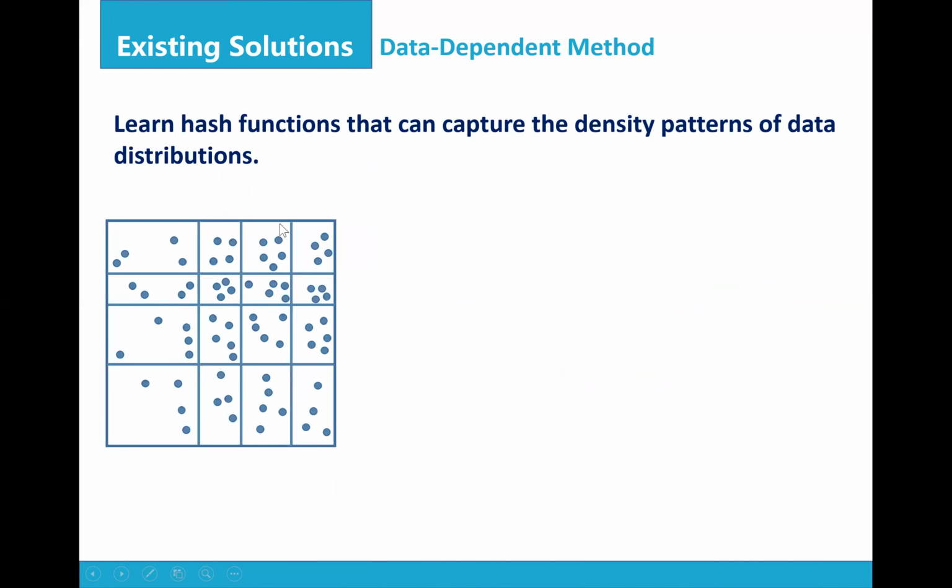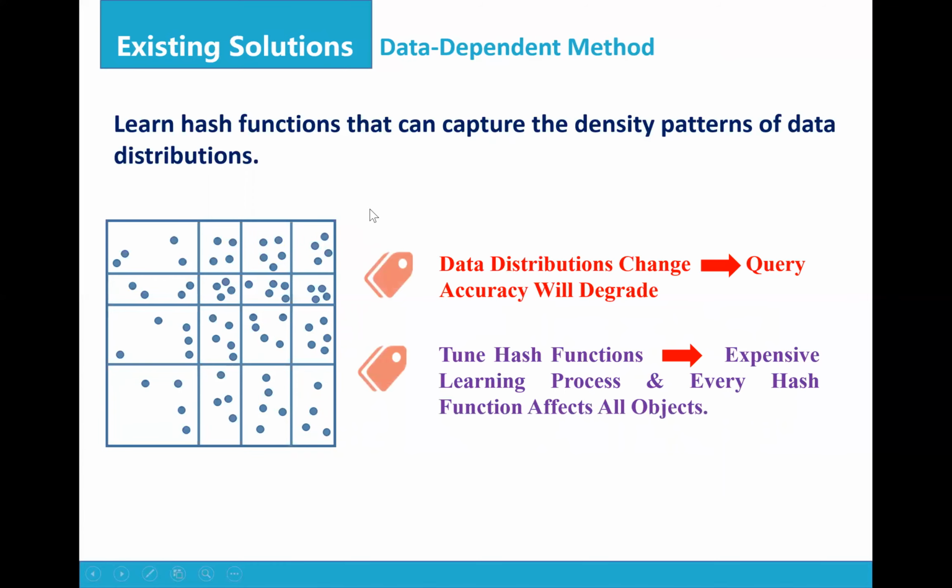The data-dependent method uses training data to learn hash functions that can capture the data density patterns. However, data distributions might change over time when dealing with streaming data, and the query accuracy will degrade if the hash functions have not been adapted. On the other hand, it's a lot harder to train the hash functions because it requires an expensive learning process.